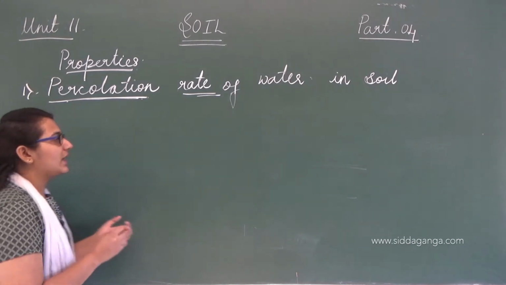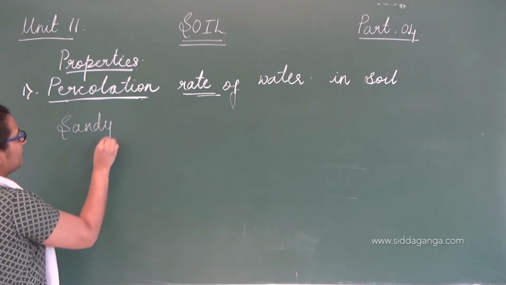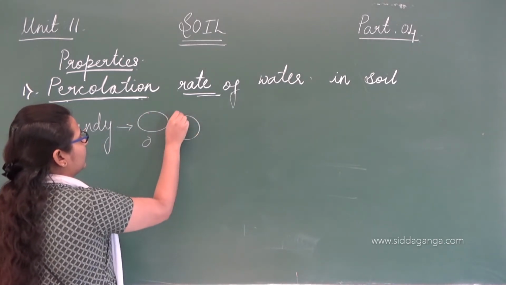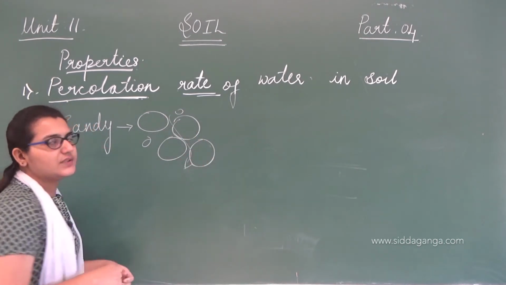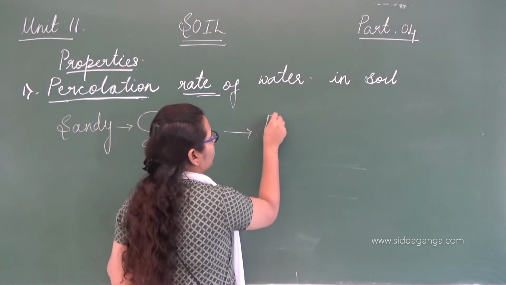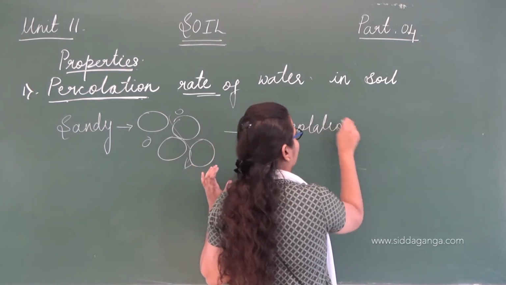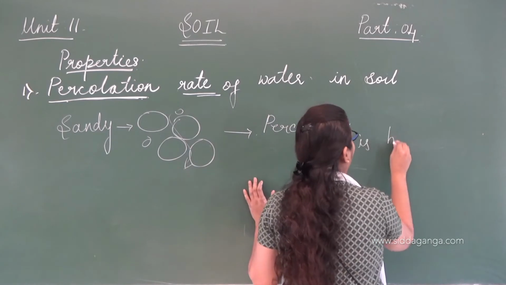So in sandy soils, since it has very big particles and few small particles, water easily flows down. So we can say the percolation rate is high.